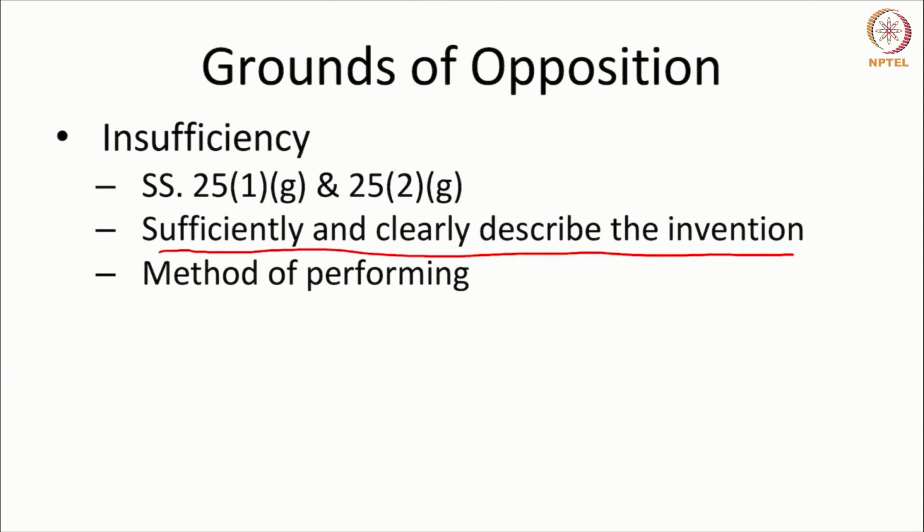So, if the description is not clear or it is not sufficient to enable a person skilled in the art to make the invention, that can be a ground for revocation. So, this is an internal ground. The description of the invention in the complete specification has to be of such a nature that it can allow others skilled in the art to come up with the invention. So, the method of performing should be clear and distinct.